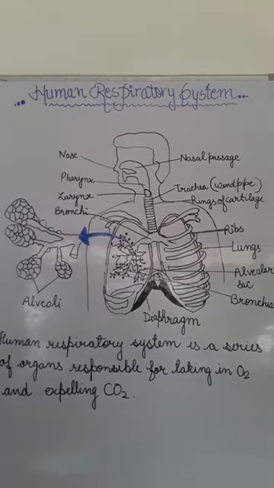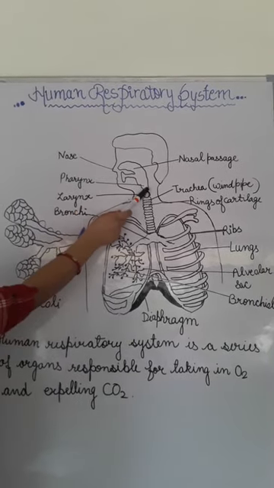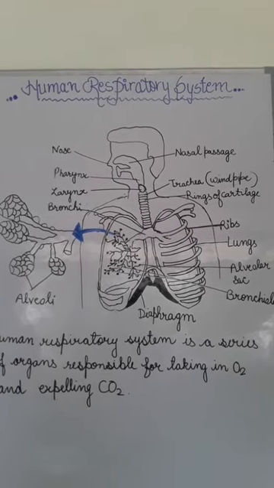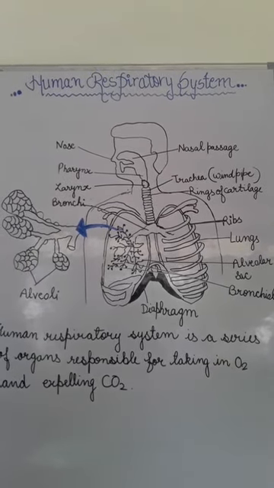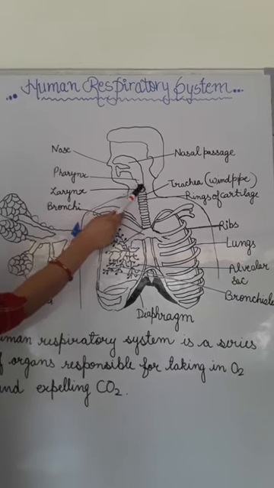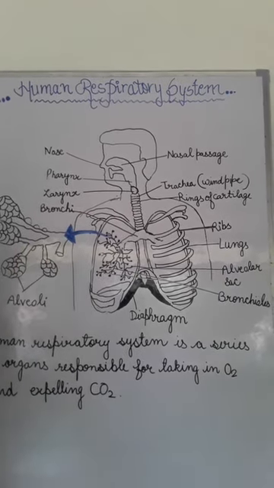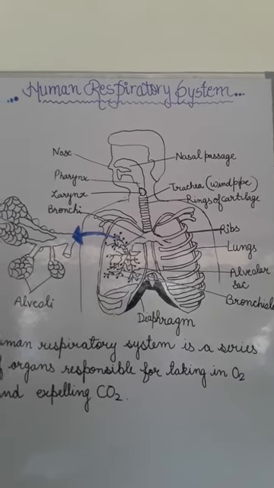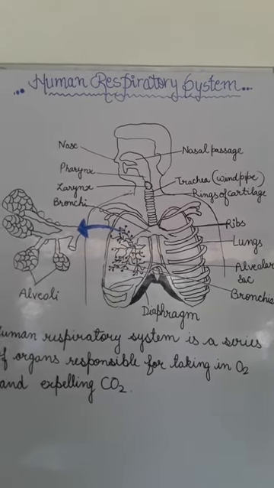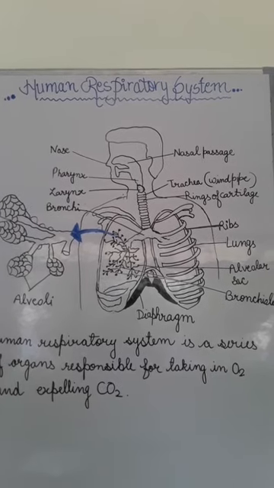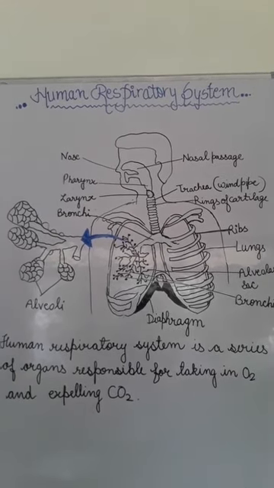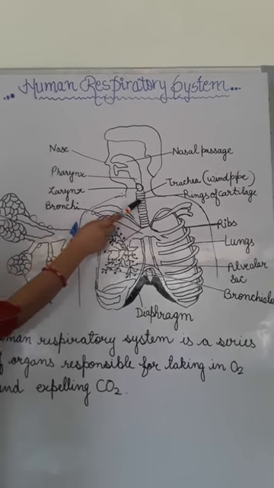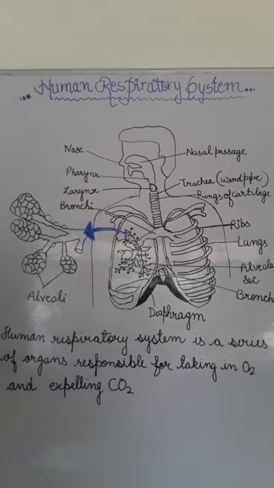And the third part is the pharynx. In the digestive system also I told you that till the pharynx there is a common passage for food and air. So this is the pharynx, and afterwards the larynx. Larynx is also called the sound box, and it is located in the neck region, just in front of the trachea, which is the windpipe.